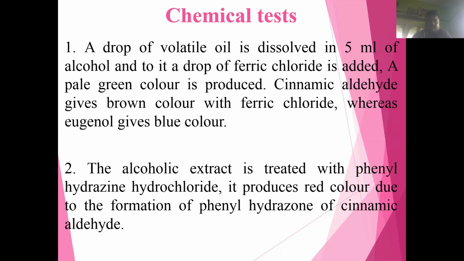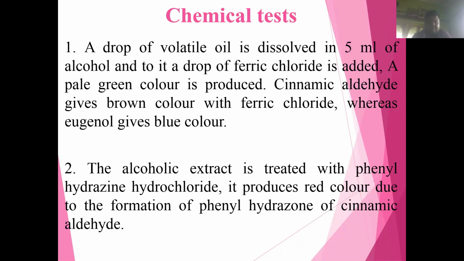Then we can observe a pale green color. Similarly, cinnamic aldehyde, that means cinnamaldehyde, gives a brown color with the addition of ferric chloride, whereas eugenol gives a blue color after addition of ferric chloride.